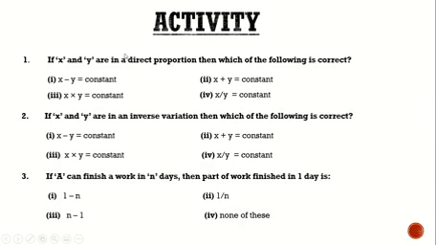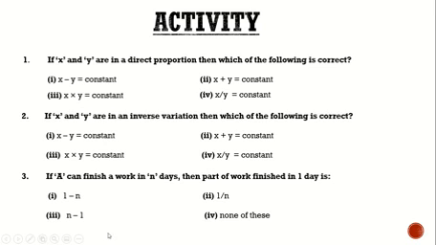following is correct? One, x minus y is equal to constant. Two, x plus y is equal to constant. Three, x cross y is equal to constant. Four, x over y is equal to constant. Number two: if x and y are in inverse variation, then which of the following is correct? One, x minus y is equal to constant. Two, x plus y is equal to constant. Three, x cross y is equal to constant. Four, x over y is equal to constant.